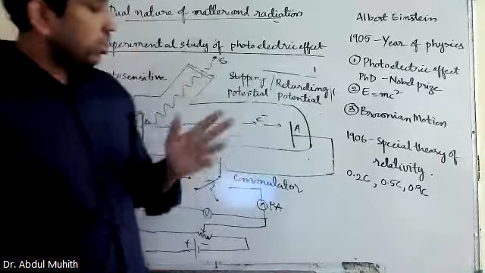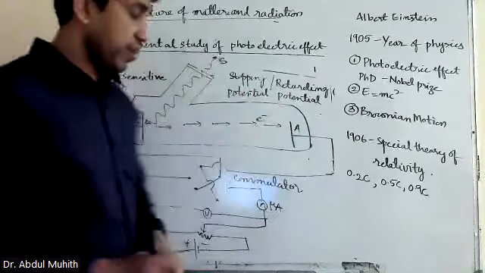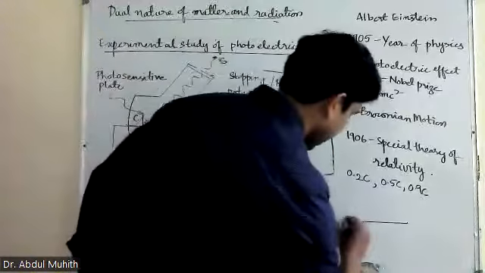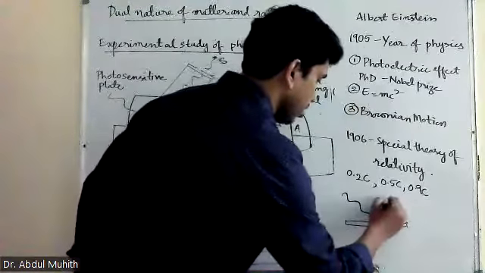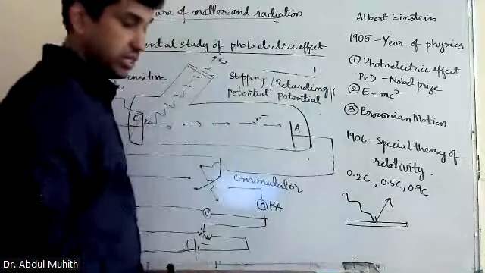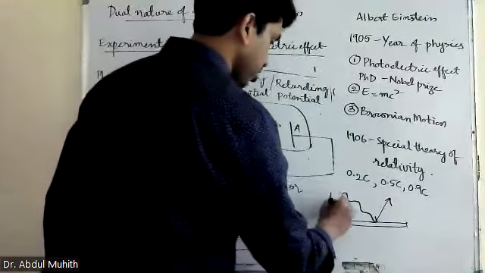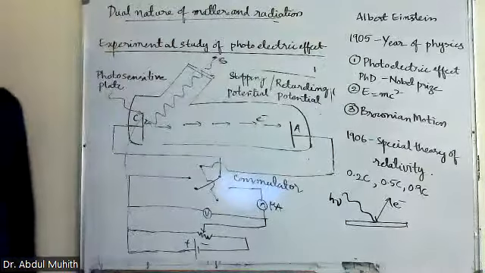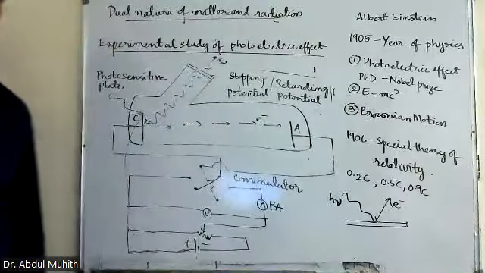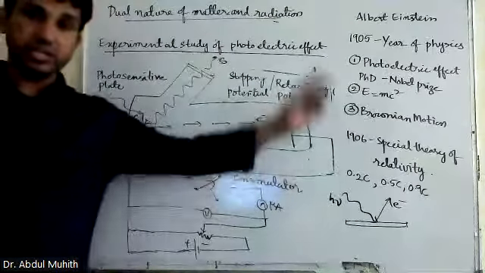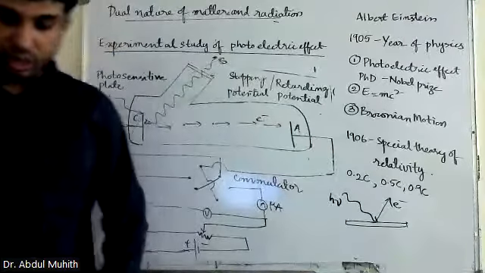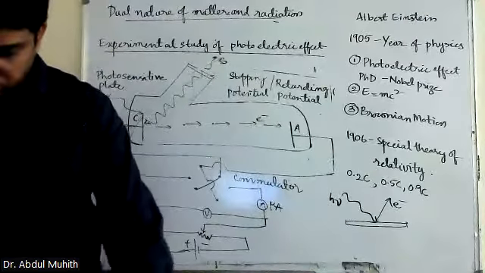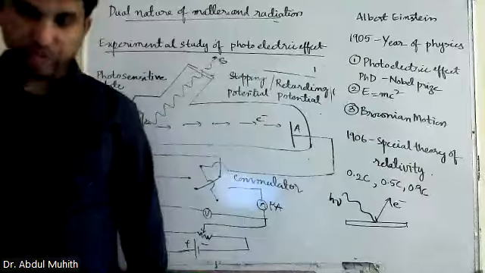Now, what exactly is the photoelectric effect? When light of a certain frequency is made incident on a metallic surface, electrons are ejected out. This phenomenon is known as the photoelectric effect. Once again, I write the definition. Please copy this fast. Then what is work function? What is threshold voltage? Threshold frequency? This I will tell you.